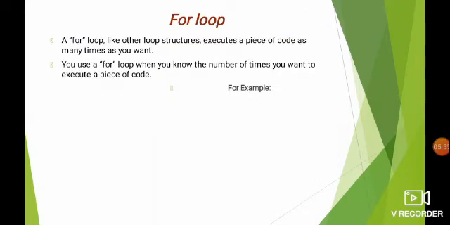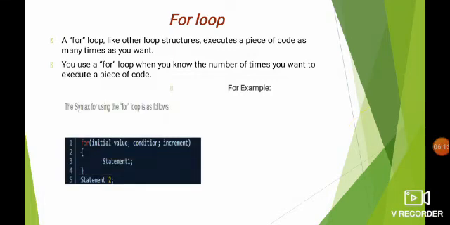For loop. A for loop, like other loop structures, executes a piece of code as many times as we want. For a for loop, you use it when you know the number of times you want to execute a particular piece of code. The syntax is for open bracket initial value, condition and increment. For example, for int x equal to 0, x is less than 5, x plus plus.